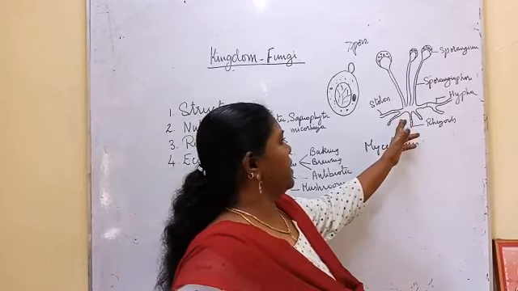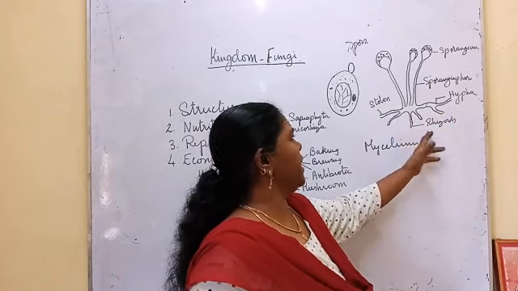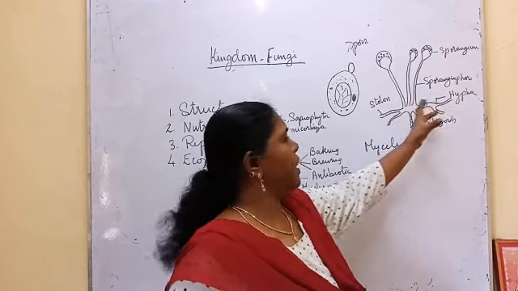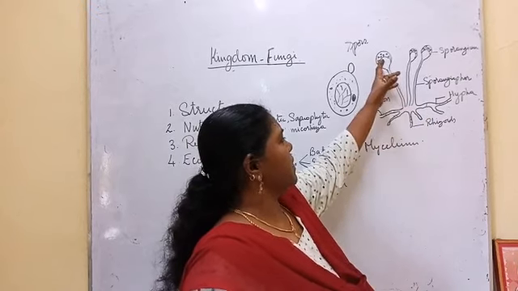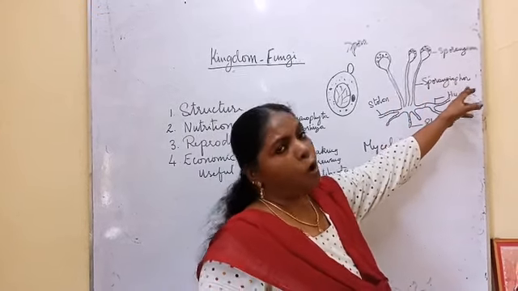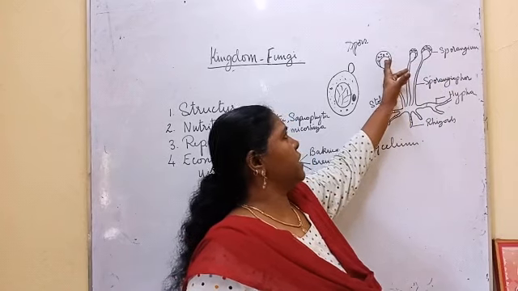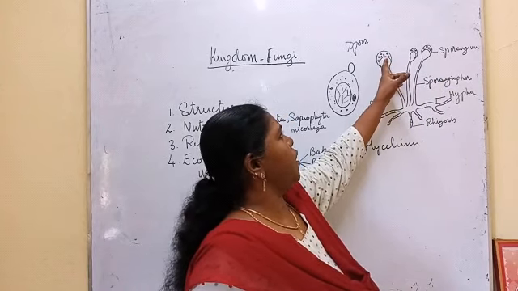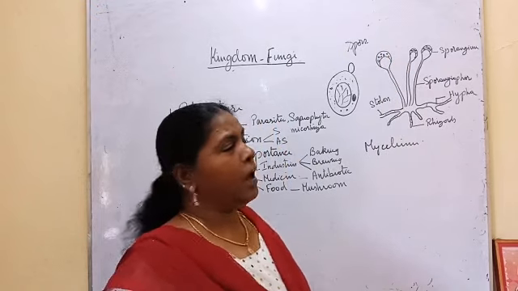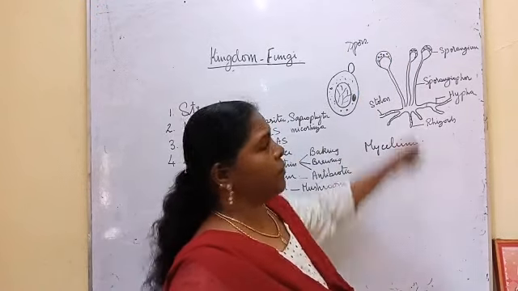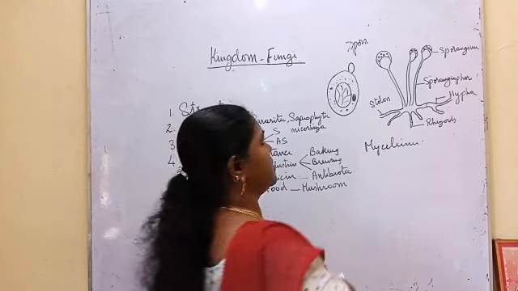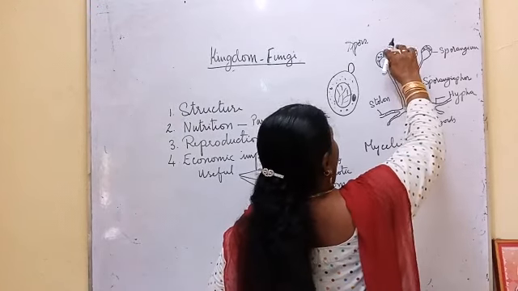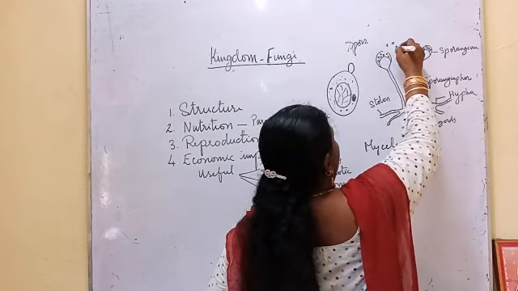When the vegetative structures, the hypha, rhizoids and stolon, are fully developed, they produce an erect structure called the sporangiophore. At the tip of the sporangiophore, the nucleus divides and forms a number of spores. That is called the sporangium. When the sporangium is filled with spores, it breaks and sends the spores out.